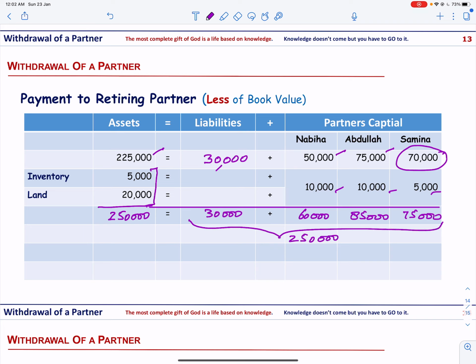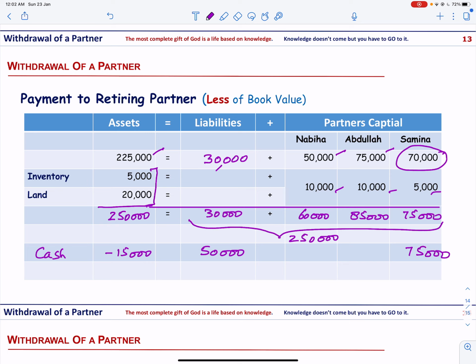So assets are equal to liabilities plus stockholder equity, or sorry, the partner's capital. And now Samina is paid cash 15,000, and the firm has accepted the liability of Samina for 50,000, and she is paid, obviously her account is going to be settled by 75,000.